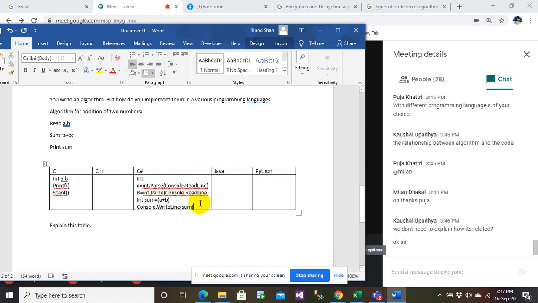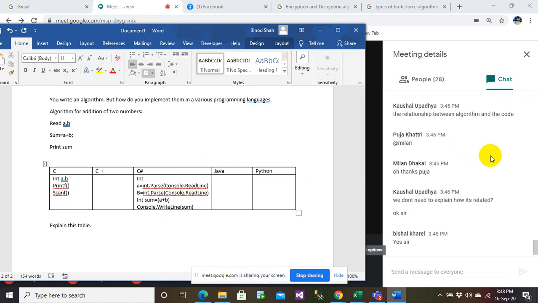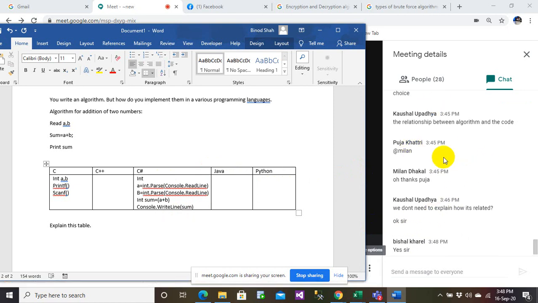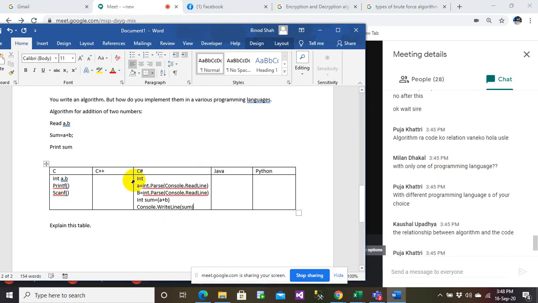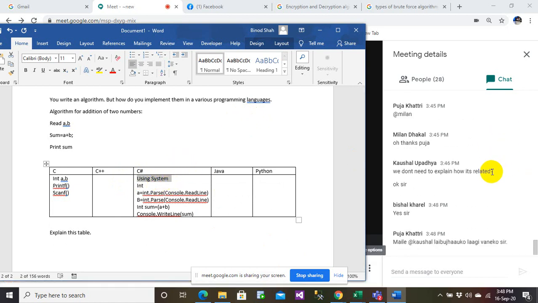So did you get my point, Pooja? Were you asking me the question? And as Suez told, do you need to define a library file? Yes, you can define a library file. For example, you need to write using System, something like that. You can explain why you are defining System here. Why do you need to put using System here?